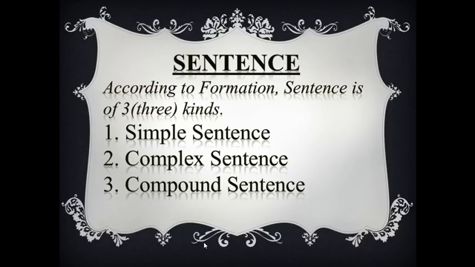And in a compound sentence, we get a principal clause and a coordinate clause. "The rain stopped and we started again." "The rain stopped" is the principal clause. And "we started again" is a coordinate clause, because here we get the coordinating conjunction "and."